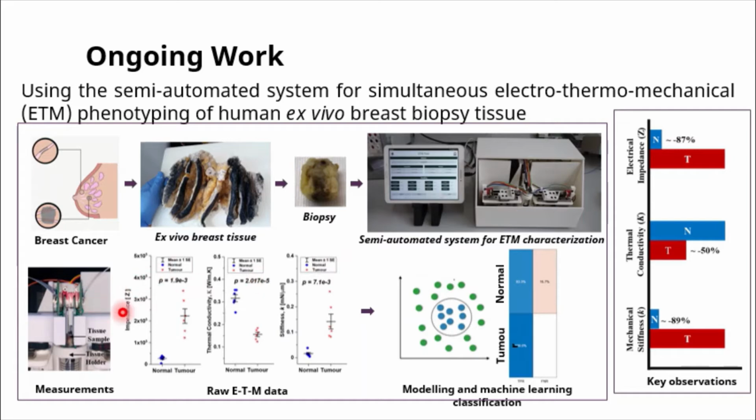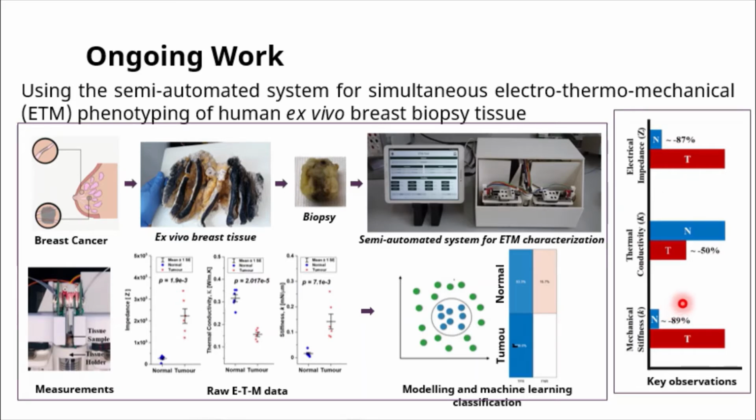The results obtained from the phenotyping studies, namely the impedance, the thermal conductivity of the sample, and the mechanical stiffness of the sample, were also entered as inputs to a training and classification model, specifically a support vector machine classifier, to classify tumors and normal samples as and when the samples are tested. To summarize, we have measured electrical impedance, thermal conductivity, and mechanical stiffness of breast biopsy samples, and this work is ongoing.